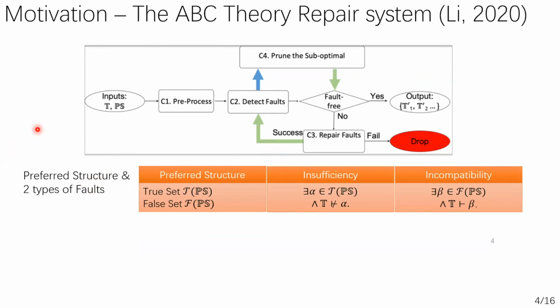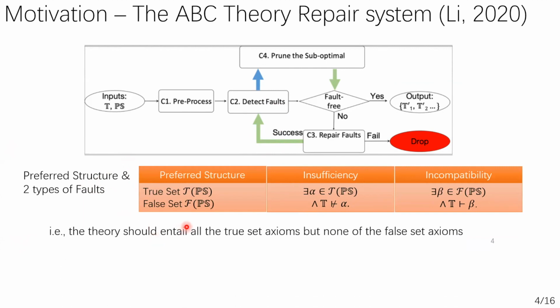We also formally defined the notion of the observation. We call it preferred structure. That is, we prefer that to be true, and 2 types of fault. The preferred structure is comprised of 2 sets of axioms, the true set and the false set. We define that the fault-free Datalog theory should be able to infer all the axioms in the true set, or we say that the theory will be insufficient. And the fault-free Datalog theory should not be able to infer any axioms in the false set, or we would say that the theory is incompatible.